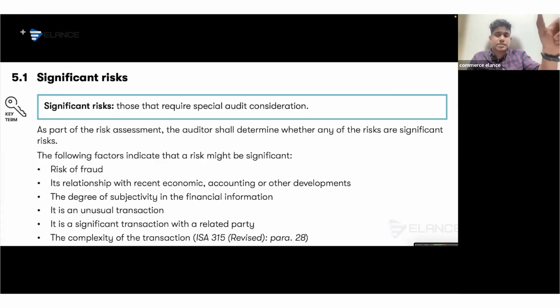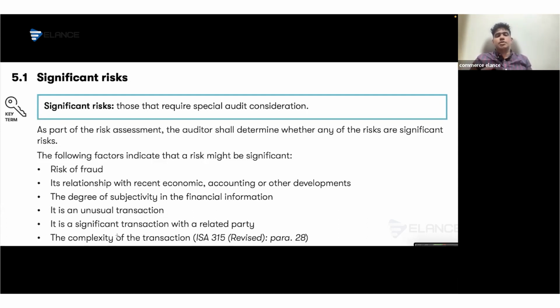Company's first time adopting a standard, copy paste that. So you have to copy paste all the risk together while reading the question. And immediately after that, you have to prioritize this set of risk on the basis of its significance.